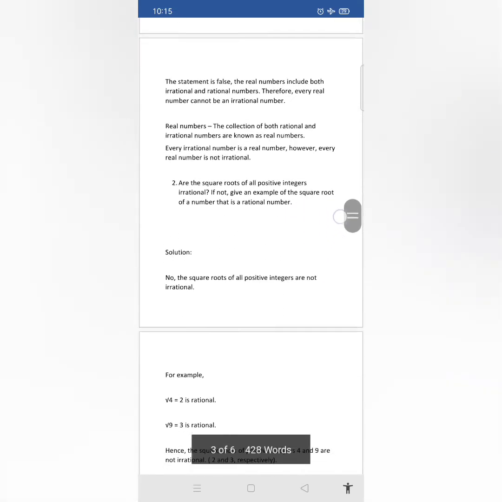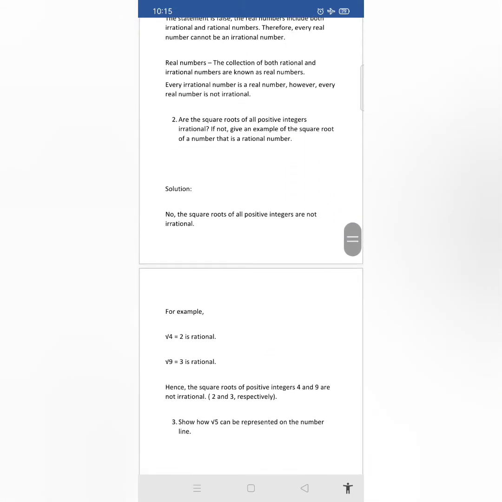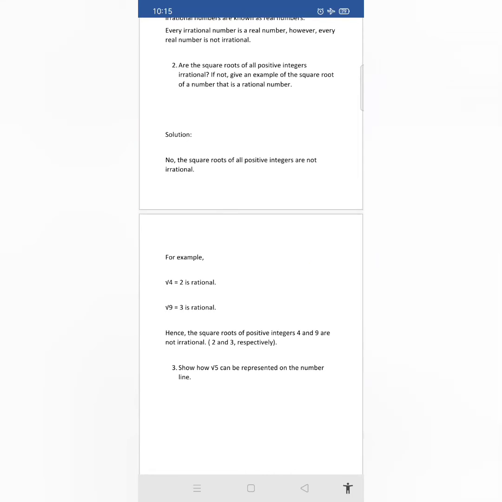Okay, so now we will see the next question. Are the square roots of all positive integers irrational? If not, give an example of the square root of a number that is a rational number. So what they have given is, are the square roots of all positive integers irrational? If no, you have to give one example. I'm saying the answer is no here.